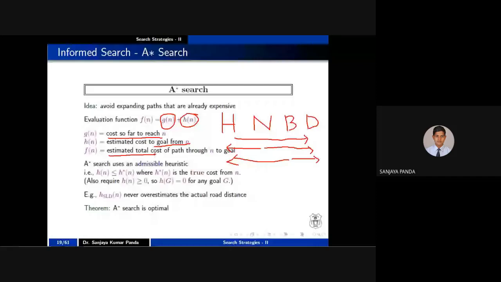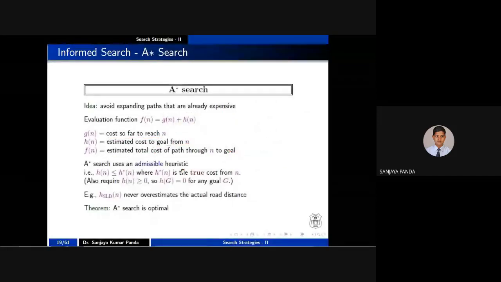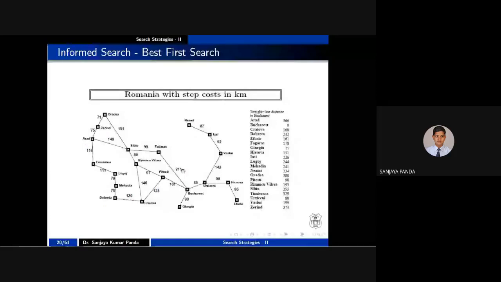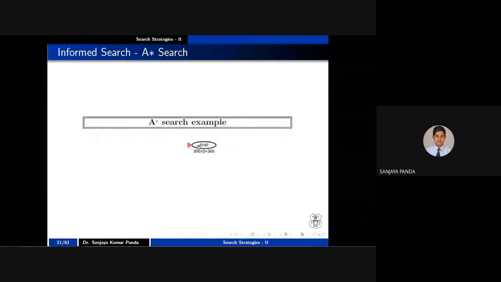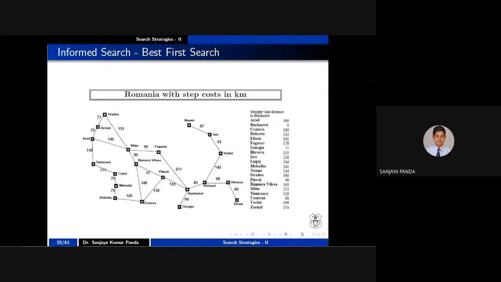So let us take an example to clear this idea. Let me take the same example, so that the idea is more clear. What you are doing in our previous search, that is greedy search? You are exploring A. Once you are expanding A, you are calculating the straight line distance from A to B. The straight line distance from A to B is 366.